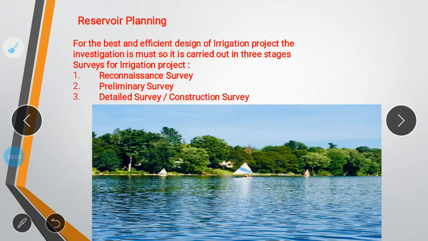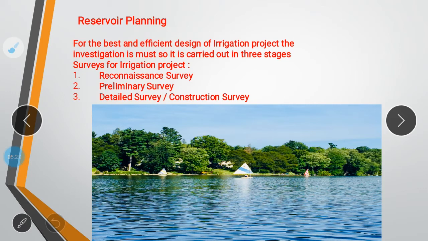Next is, what is reservoir planning? The term planning means thinking something for future users, for the best and efficient design of an irrigation project. The investigation is a must, so it is carried out in three stages.